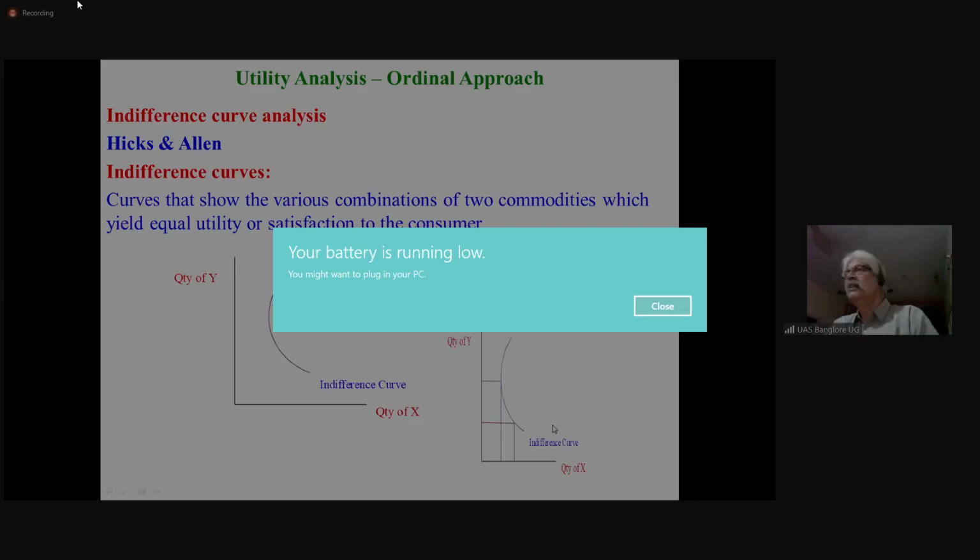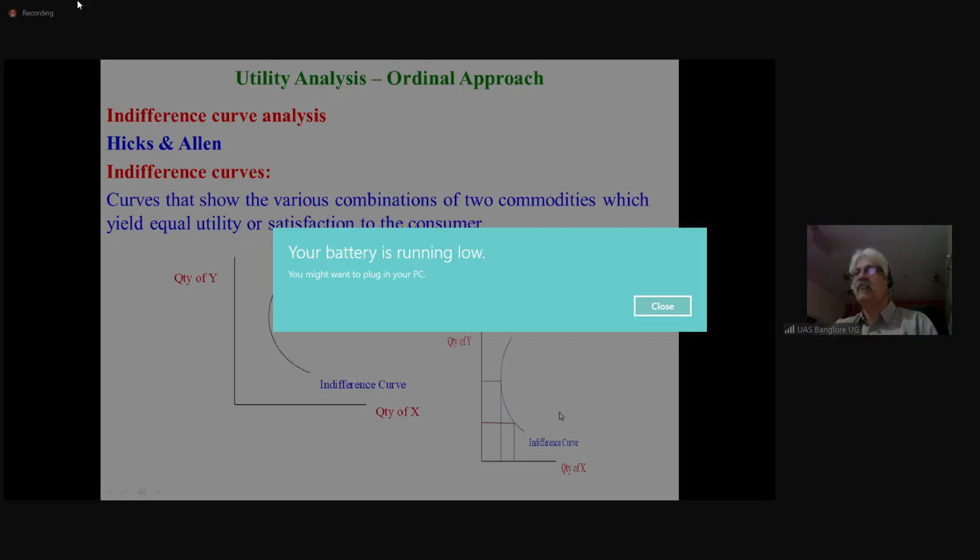So any combination of x and y which is on this curve gives the same satisfaction. That's why we call it indifference curve. If it's clear to you, I'll move to the next slide.